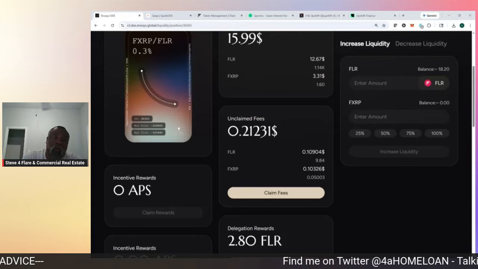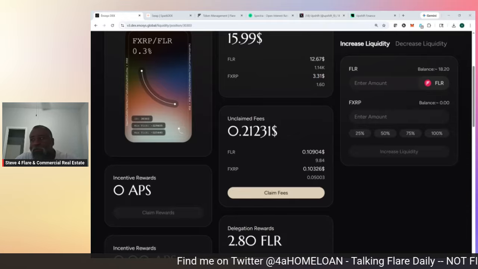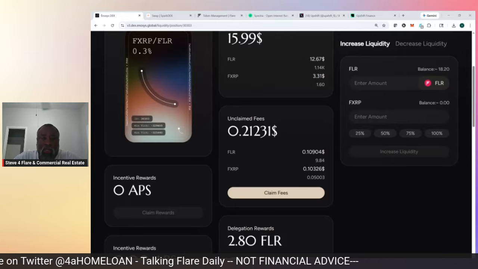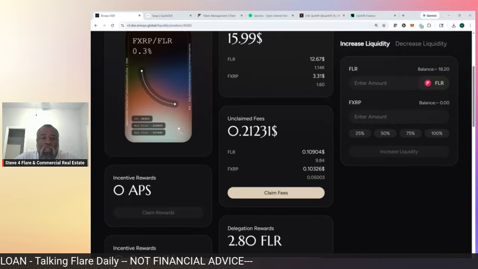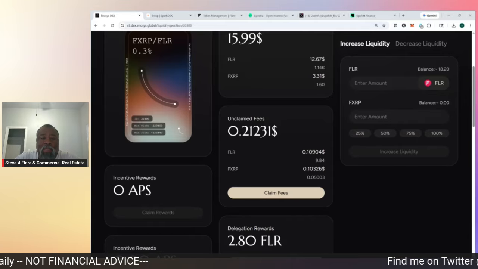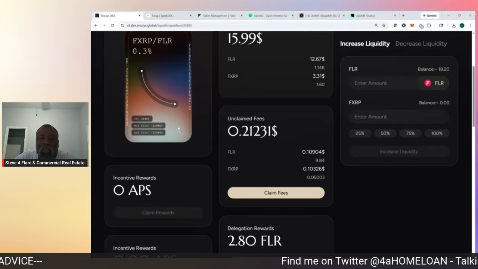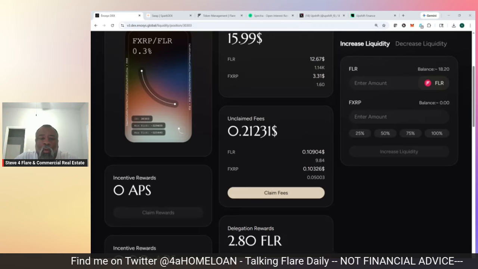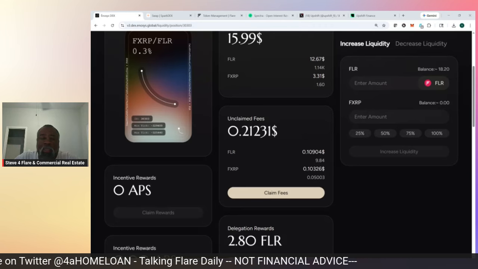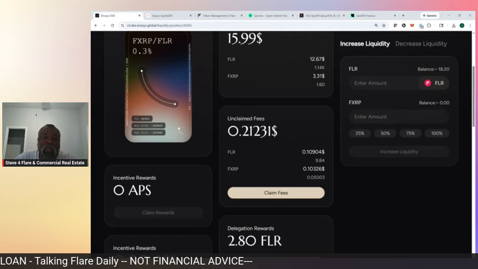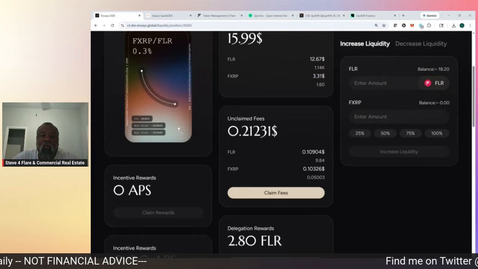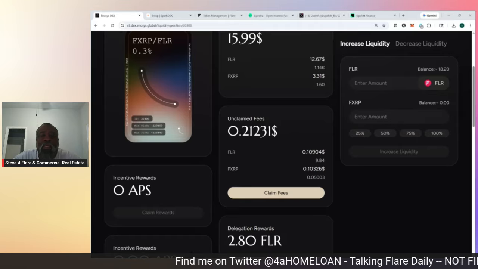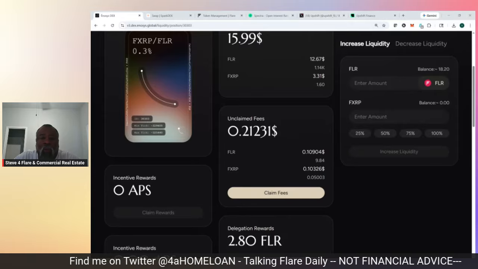So as you know, just to recap, if you hold the Flare token and wrap it, you earn delegation rewards every 3.5 days. You can also use that token as FAsset collateral, and then you don't have to worry about claiming it. It automatically gets you your Flare drops and your FTSO rewards. You could also swap that FLR token over to SFlare, and it will automatically accrue those compounded yields for you. So there's lots of things to do and lots of rewards that you can claim as a result of holding the Flare token.